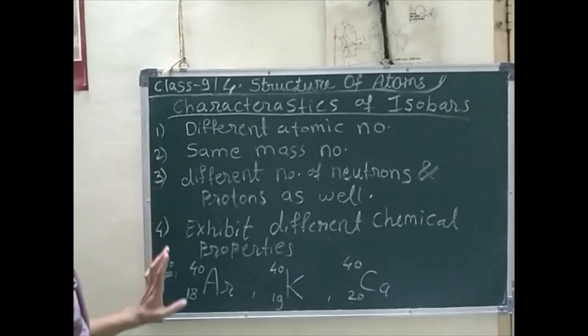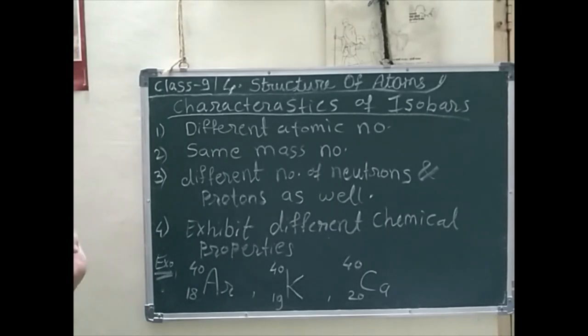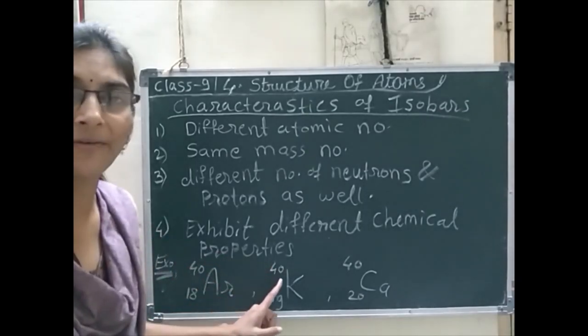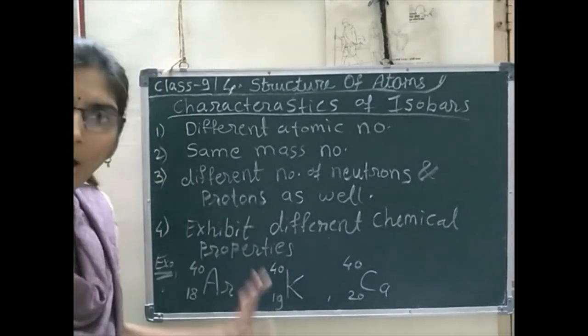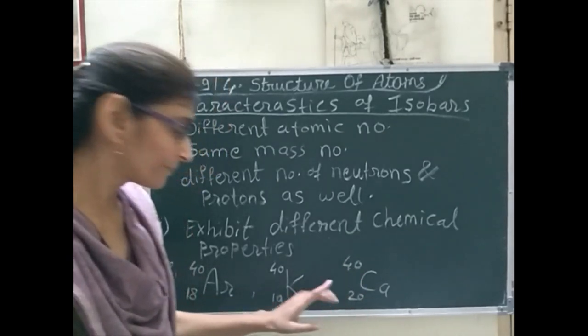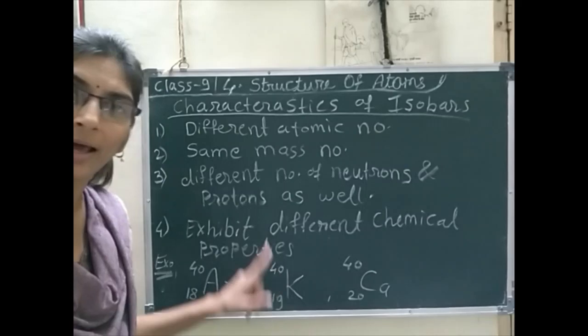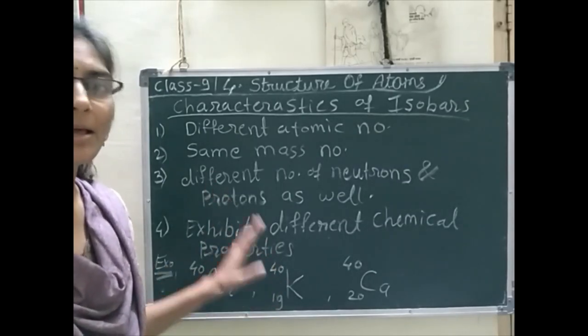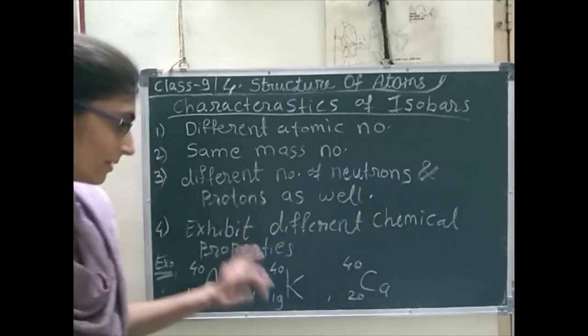So definitely we can understand they have different chemical properties. Argon is an inert gas, meaning it doesn't show any chemical property, as it is zero valent. Potassium has valency 1 and is very reactive. Sorry, it is not a non-metal, it is a metal, an alkali metal.